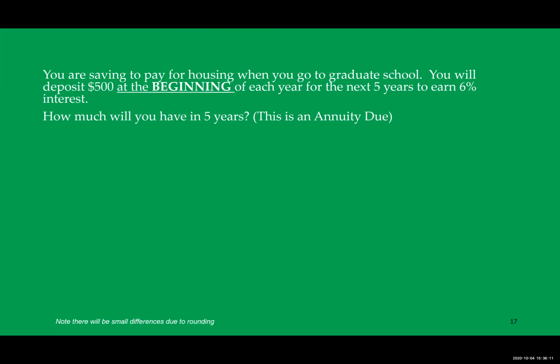Let's take a look at an example. You are saving to pay for housing when you go to graduate school. You will deposit $500 at the beginning of each year for the next 5 years to earn 6% interest. How much will you have in 5 years? Since the problem specifies that the deposits will be made at the beginning of each period, it's an annuity due.